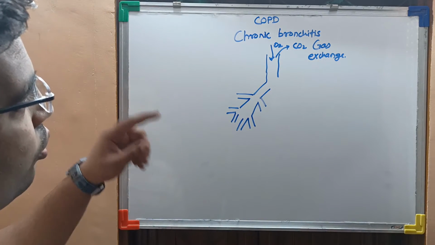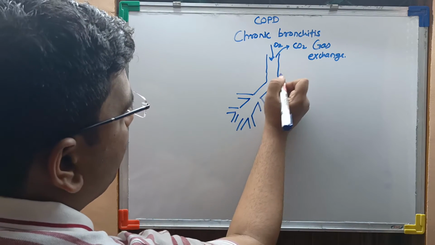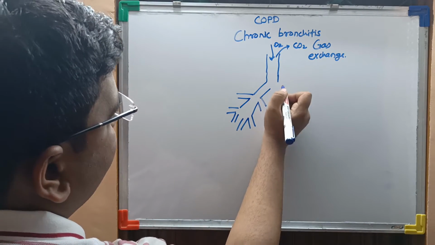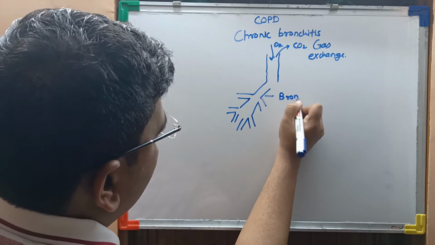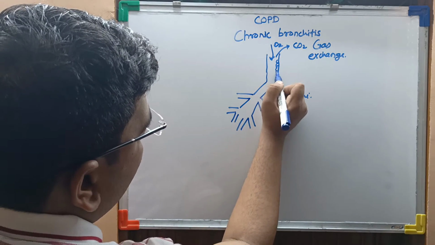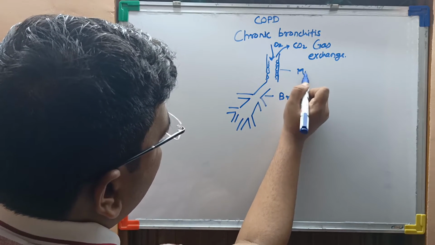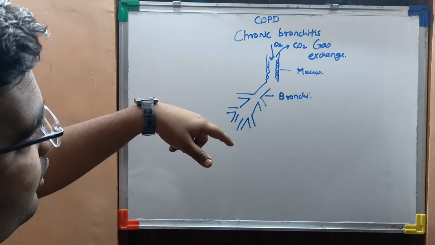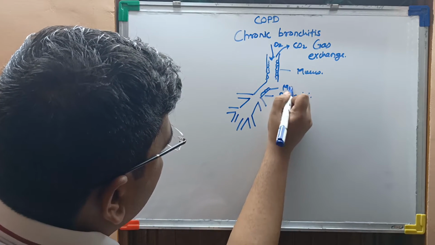With this inhalation of O2, the irritants enter the bronchi in the lungs. So these are the bronchi. Here is the layer which produces the mucus. When the irritants enter the bronchi, it produces mucus.